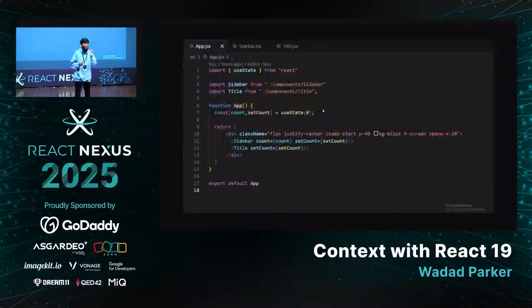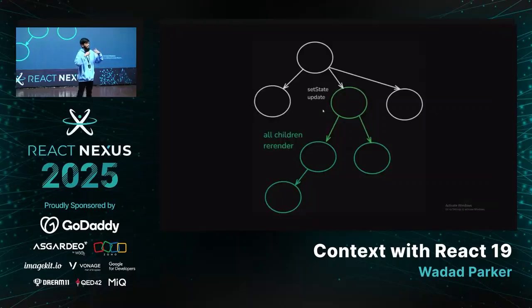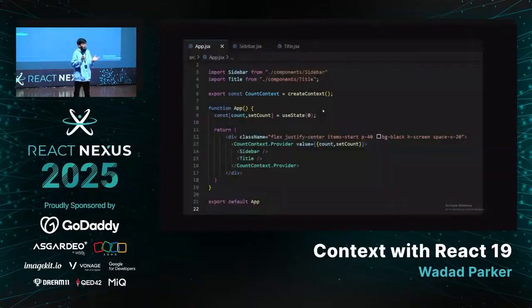Why is that, you may ask? That's because we have defined a state inside the app component, and React has a rule: anytime a parent component re-renders, all the child components re-render recursively. It doesn't matter if the props change or don't change, even if you don't give props, they will still re-render. And context over here will not help you much because you have defined the state inside the app, and app will have other components, right?